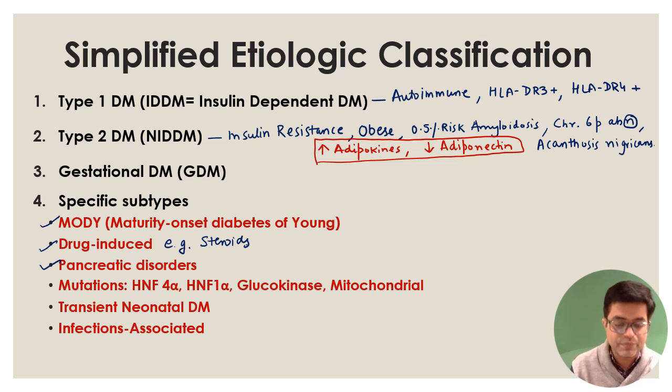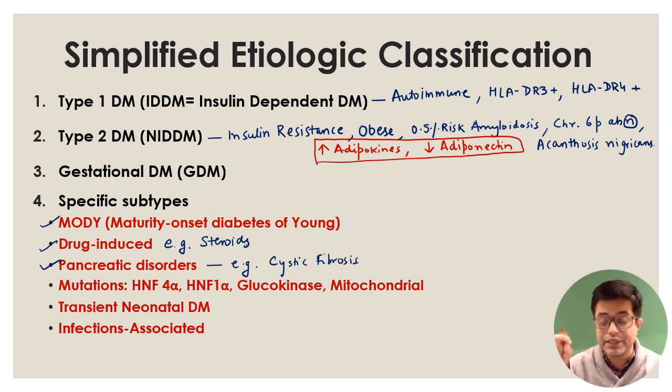It can occur due to pancreatic disorders. For example, cystic fibrosis can cause diabetes. Remember that cystic fibrosis in a child does not cause diabetes, only in an adult. Then mutations can be there: HNF4 alpha, HNF1 alpha, glucokinase and mitochondrial mutations. They all have been associated with producing diabetes.